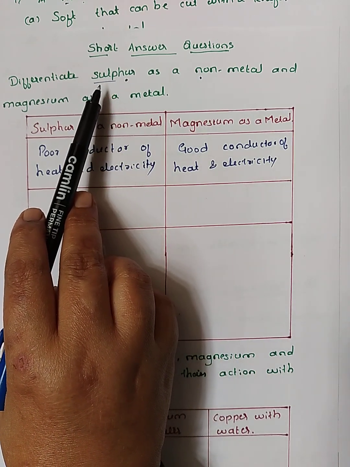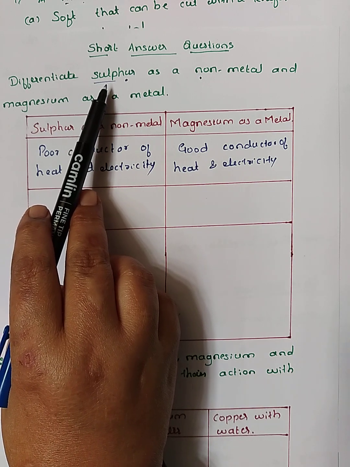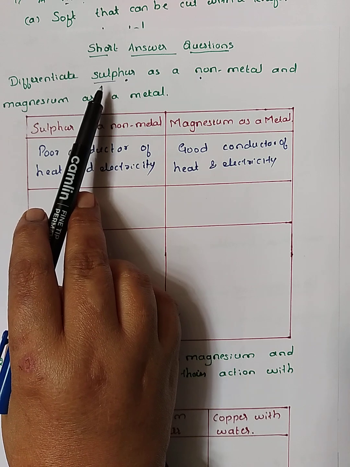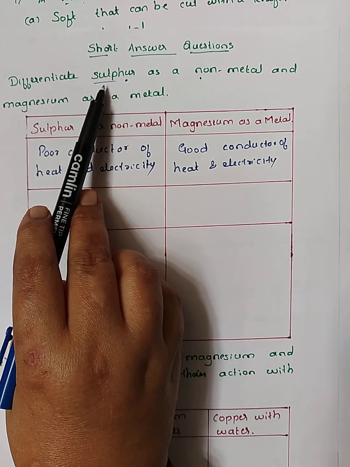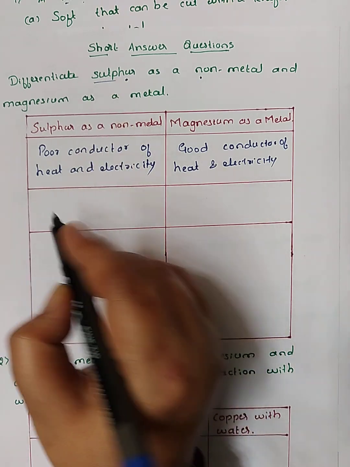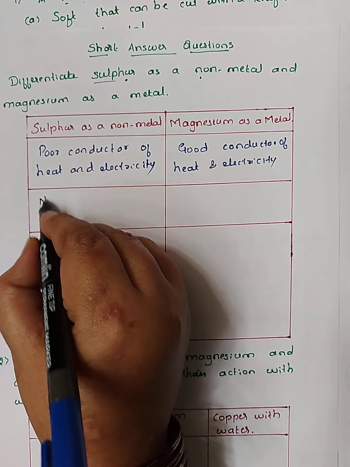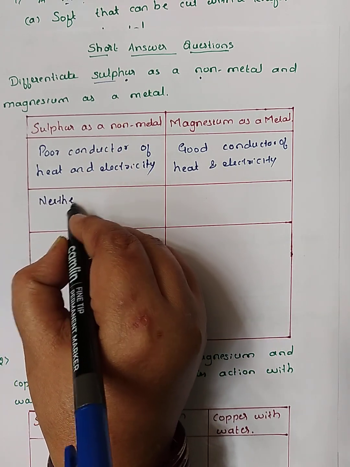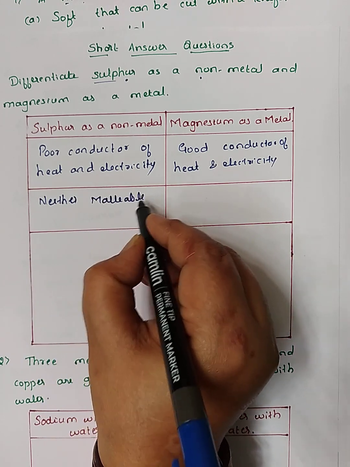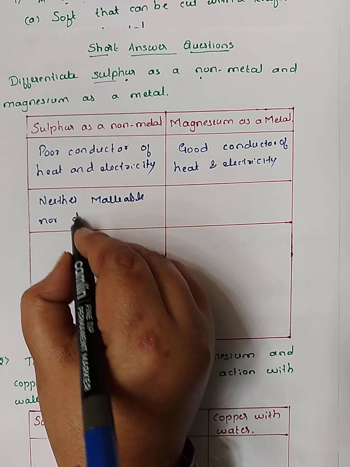Malleable means they can be turned into sheets and ductile means they can be turned into wire shape. But sulfur is neither malleable nor ductile.